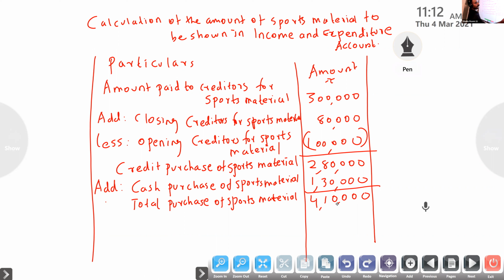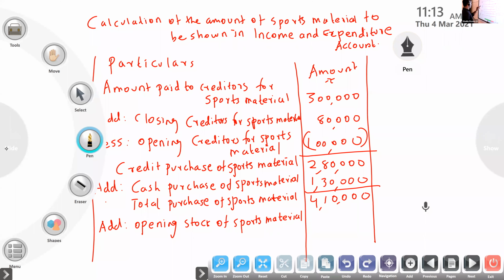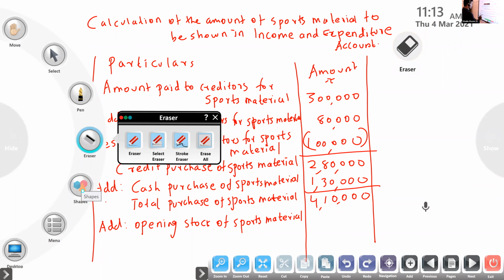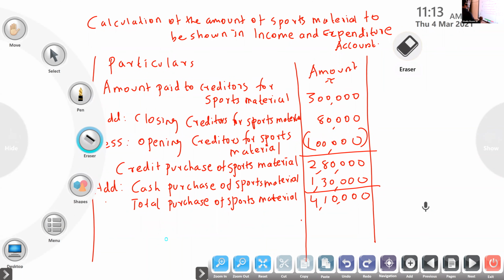Add opening stock of sports material. Shouldn't we less book value? Yes, book value of material sold is given, so we have to minus.